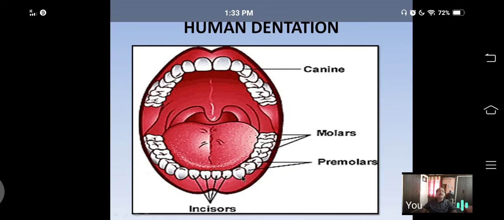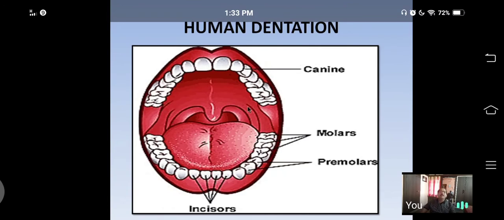On either side of the incisors, there is a canine. Next 2 are called premolars. Then 3 are called molars. Total 16 teeth are present on the upper jaw, 16 teeth on the lower jaw. How many types of teeth are present in a human mouth? 4 types: incisors, canine, premolars, and molars.